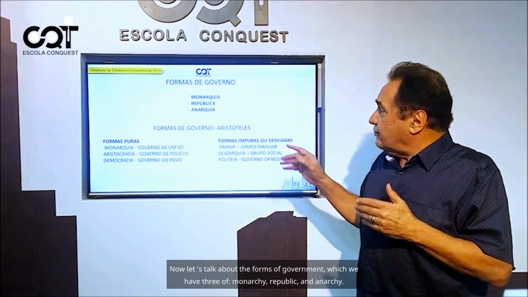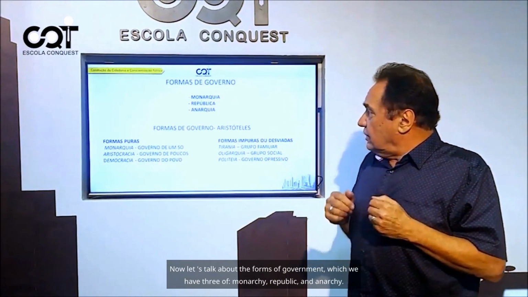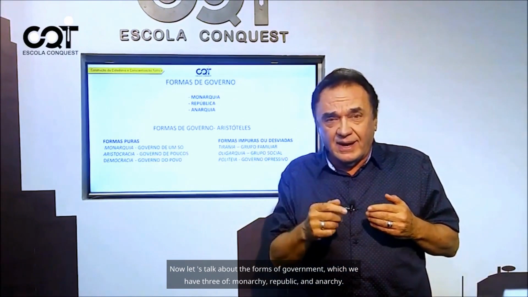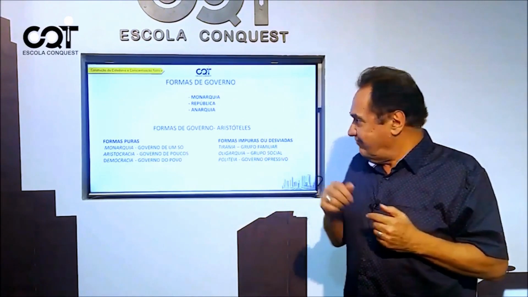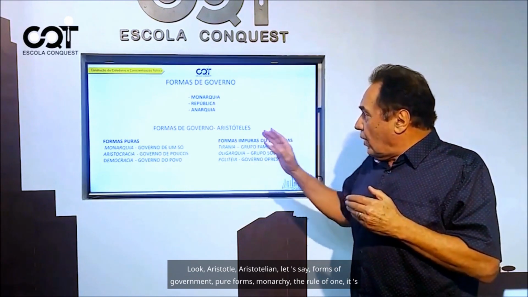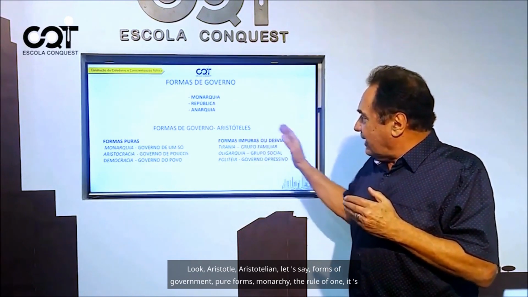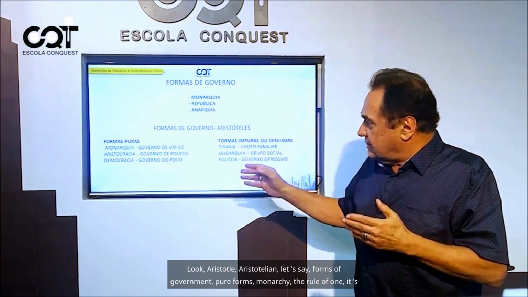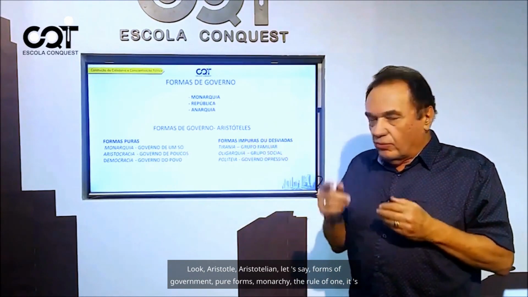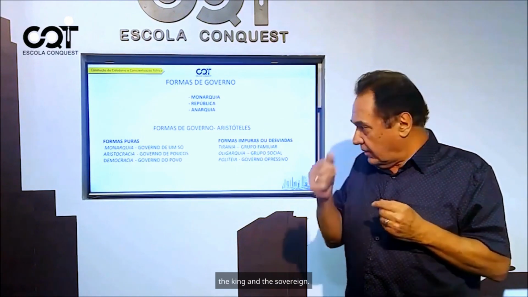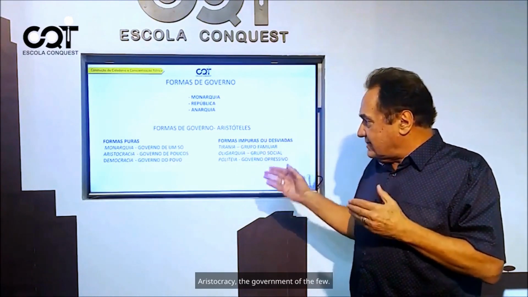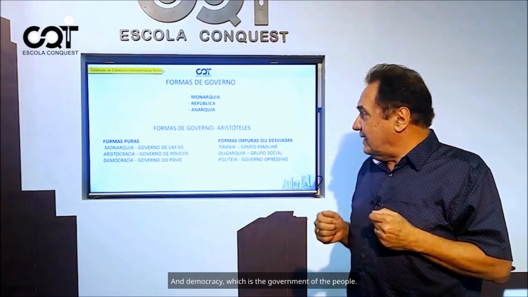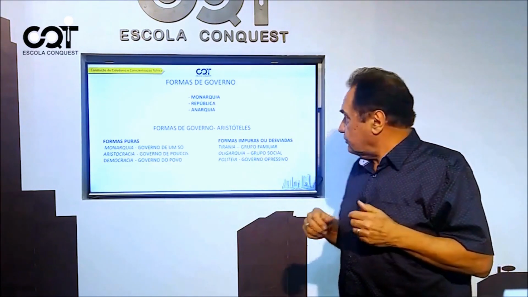Now let's talk about the forms of government, which we have three of: monarchy, republic, and anarchy. Look, Aristotelian, let's say, forms of government. Pure forms: monarchy, the rule of one. It's the king and the sovereign. Aristocracy, government of the few. And democracy, which is the government of the people.